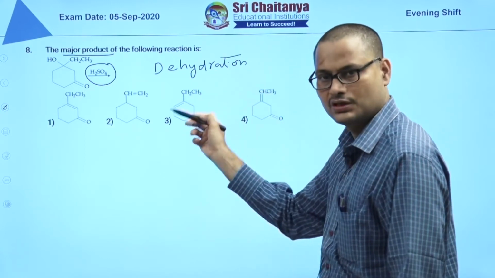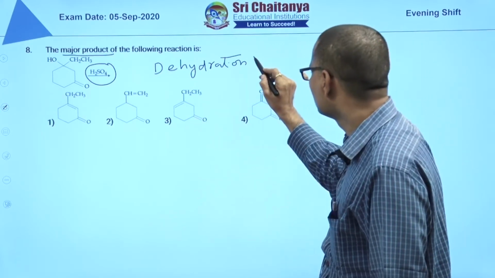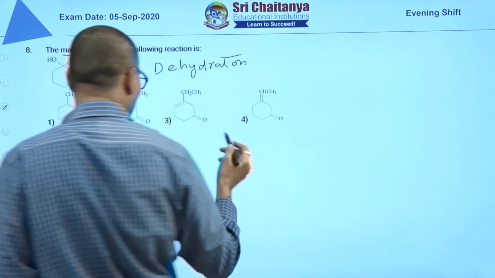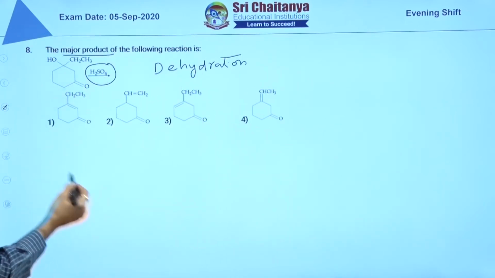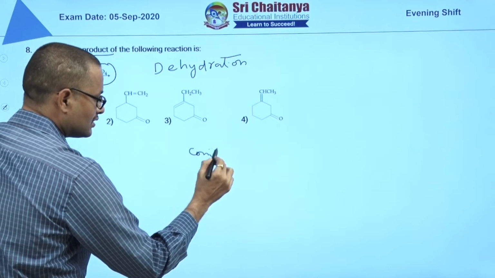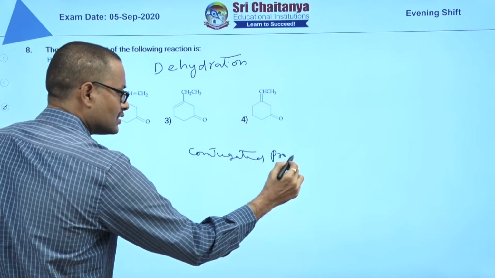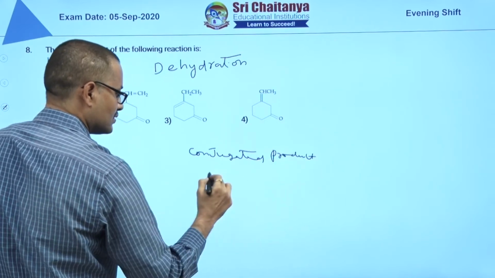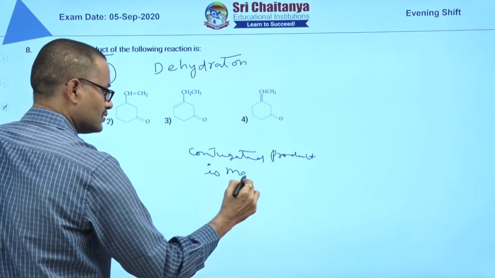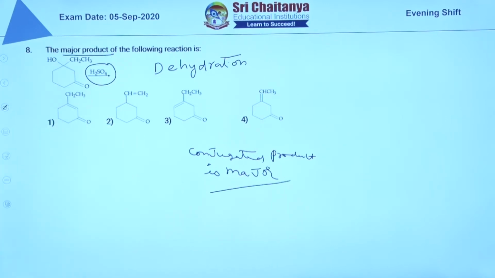In dehydration, the conjugated product is always major.